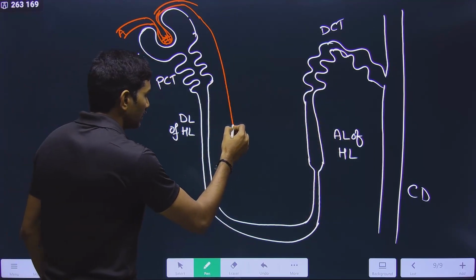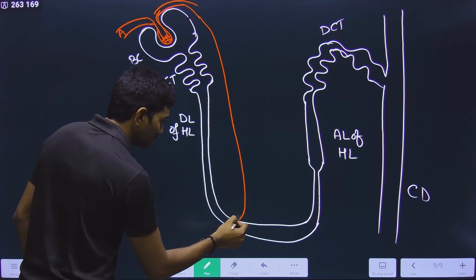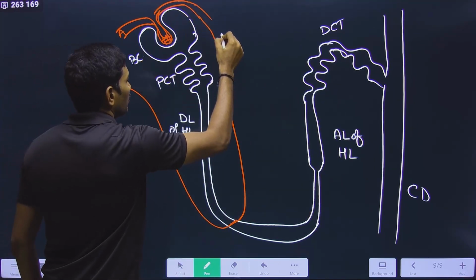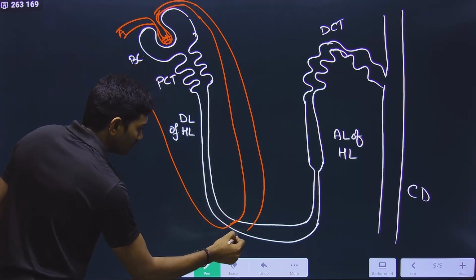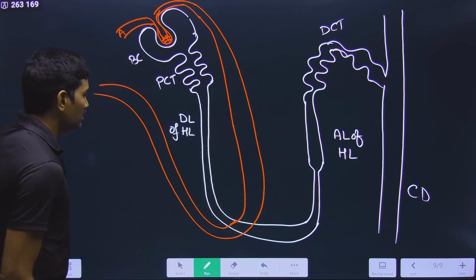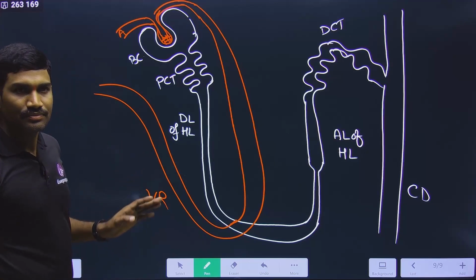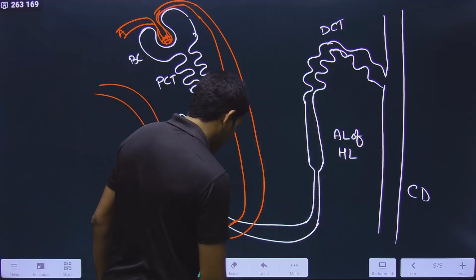For your understanding purpose, I am drawing like this. Observe carefully. It is actually like this. Okay, so this is the vasa recta. This is VR. VR means vasa recta. Clear? This is what the basic diagram is.